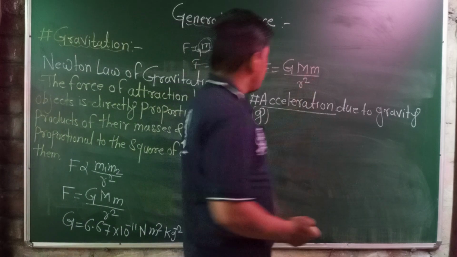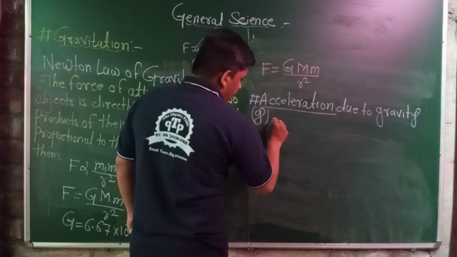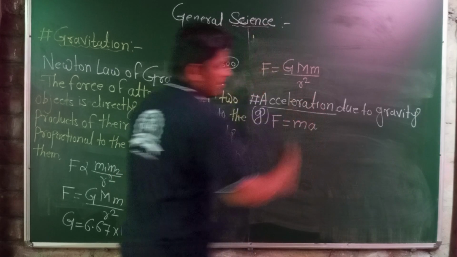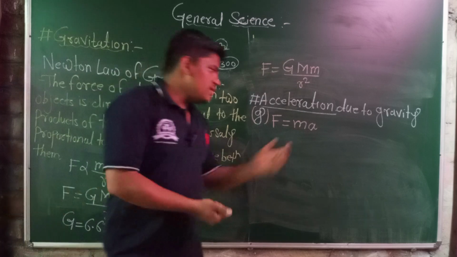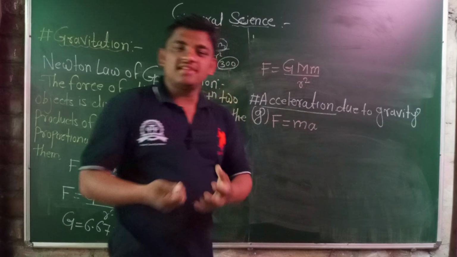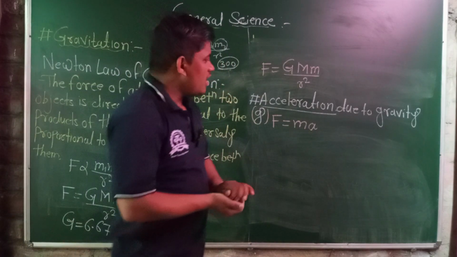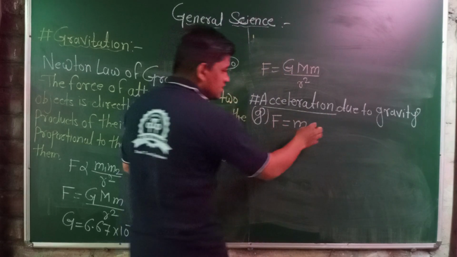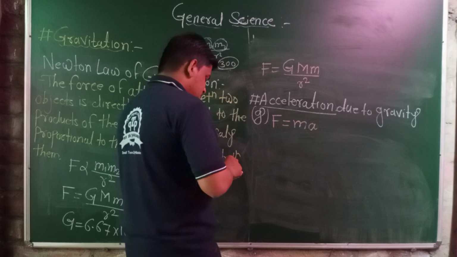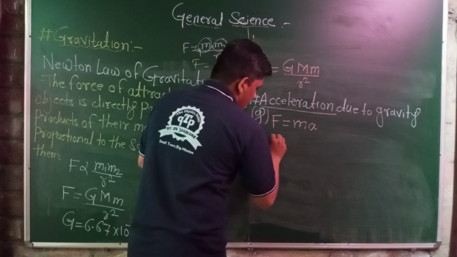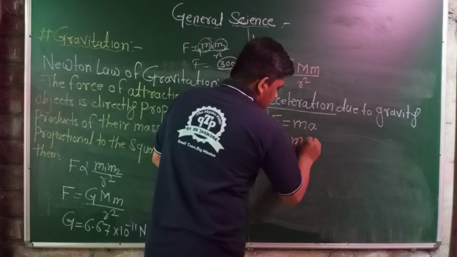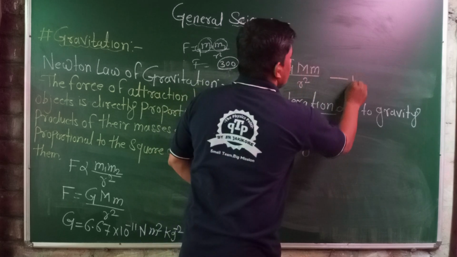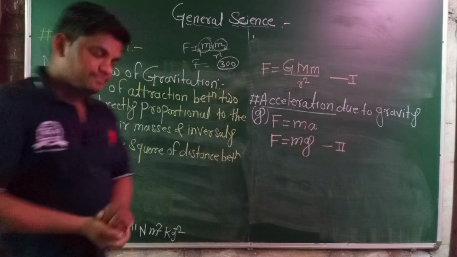Let's formulate that. We know Newton's second law of motion, F is equal to m into a, where m is the mass of the object and a is the acceleration of that object. When we are dealing with gravity, we consider this acceleration as the acceleration due to gravity. That is F is equal to m into g. This is equation number 2, and the earlier one is equation number 1.